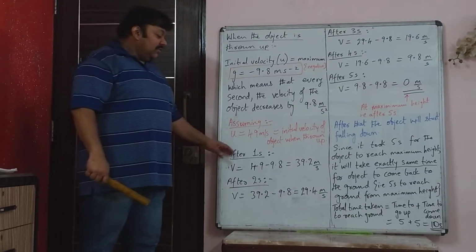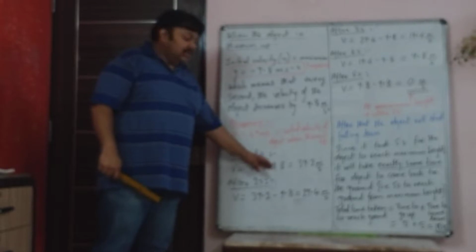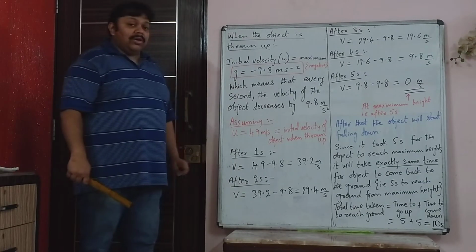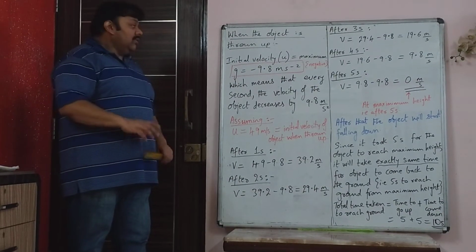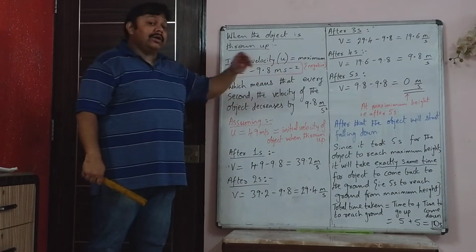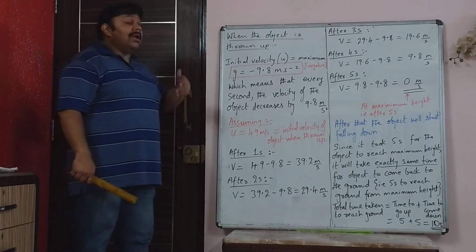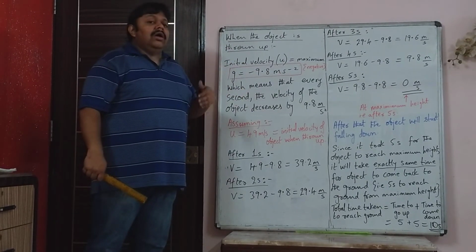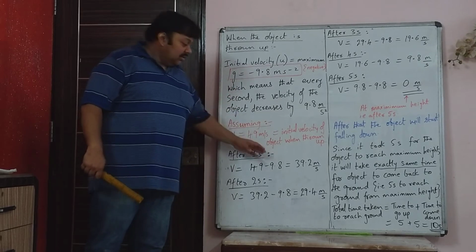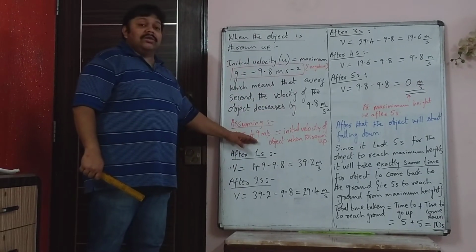Now after 1 second, the velocity will decrease by 9.8. So it will become 39.2 meters per second. Why? Because acceleration due to gravity is now negative. The value of the velocity goes on decreasing. After 1 second, the velocity is less than what it was at the start.